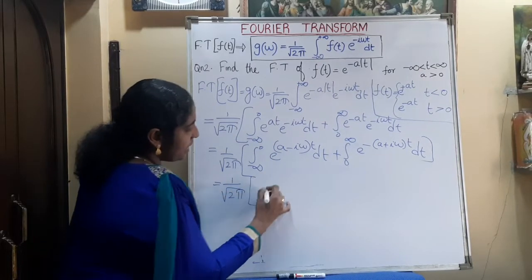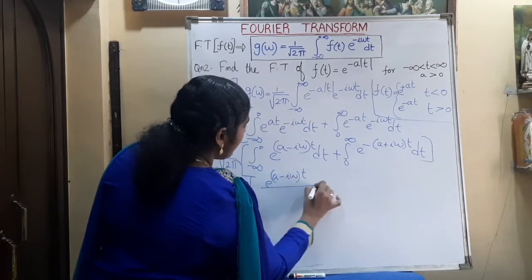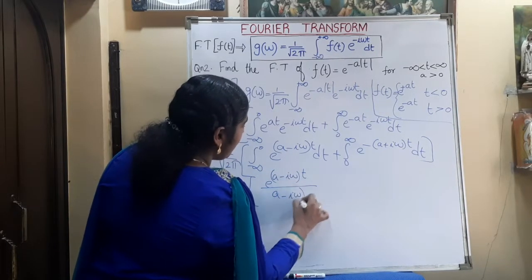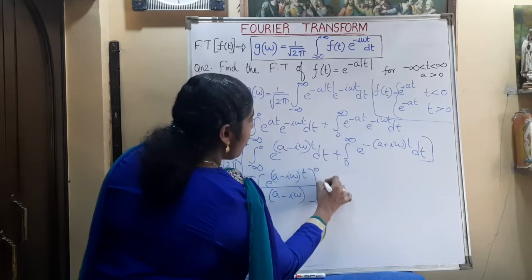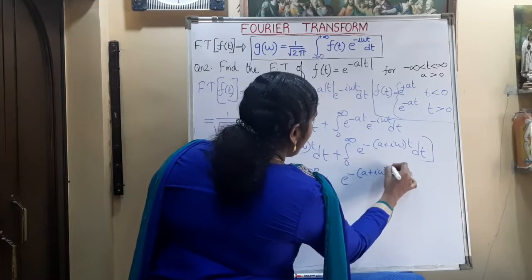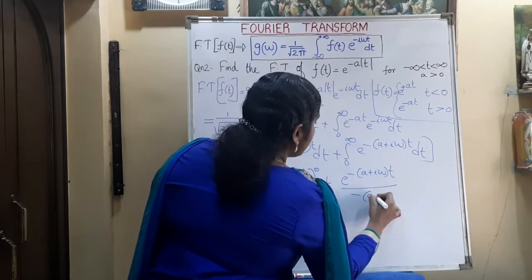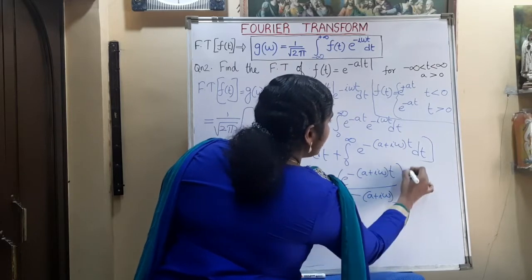Here the integration is e raised to (a minus i omega) t divided by (a minus i omega) from the limit minus infinity to 0, plus e raised to minus (a plus i omega) t divided by minus (a plus i omega) from the limit 0 to infinity.